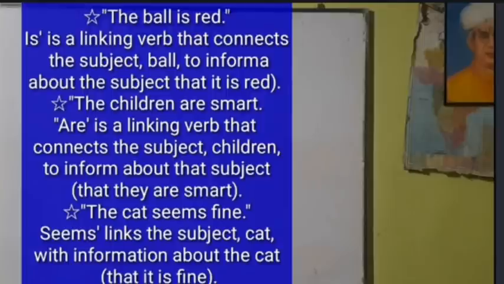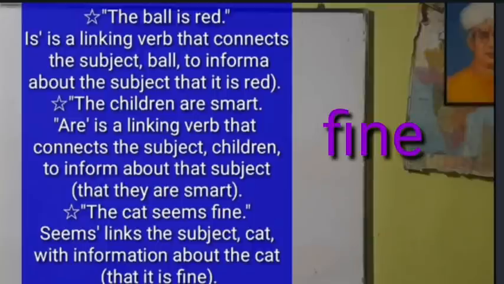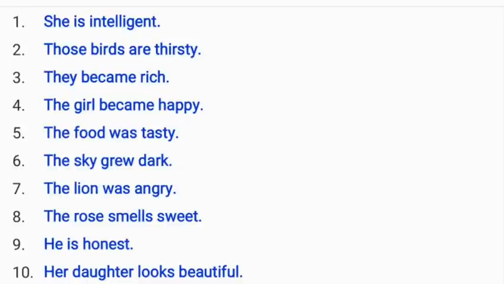In all the examples I have discussed, like the ball is red, the children are smart, the cat seems fine, without red, smart and fine, the sentence remains incomplete. So these words, red, smart and fine, are known as verbs of incomplete predication. They are also known as complements.